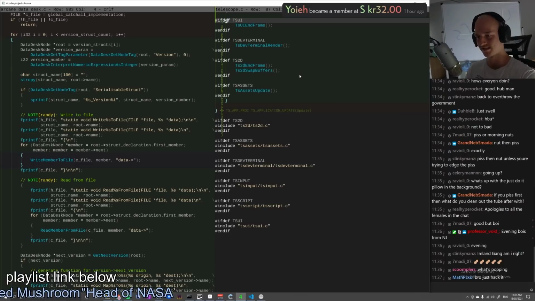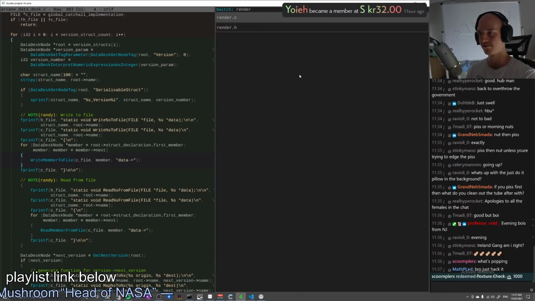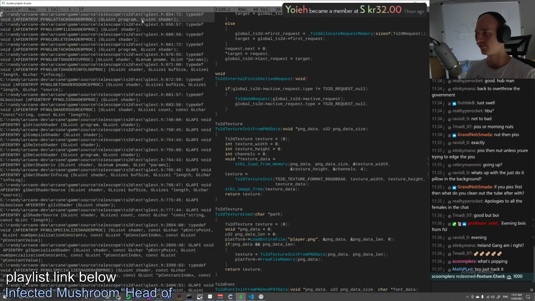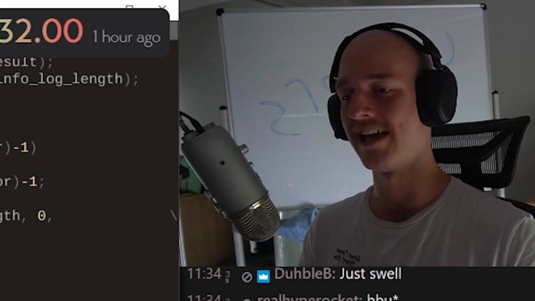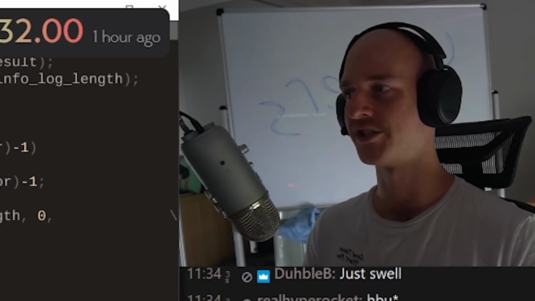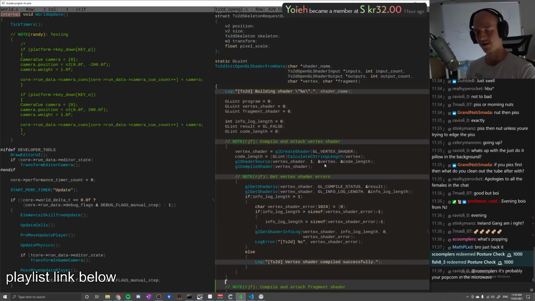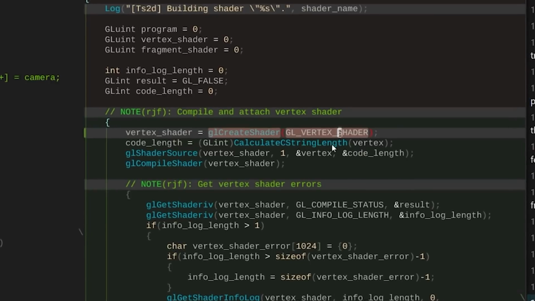Okay. Gotta be here somewhere. Renderer? TS2D. Oh, here we go. Really, my only goal for today is just figuring out how I can actually start doing my own shader code. What we need to find out is where is the shader code?